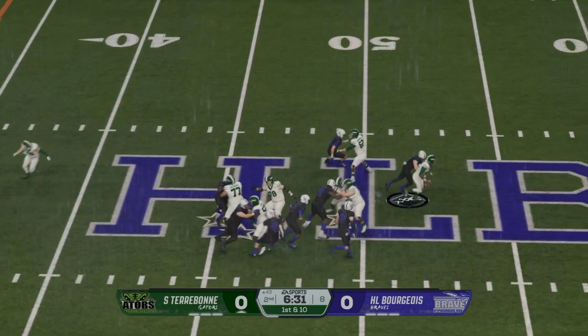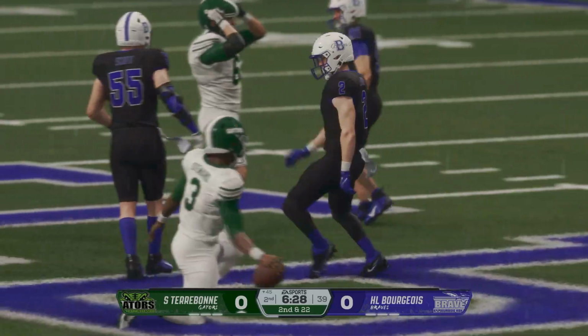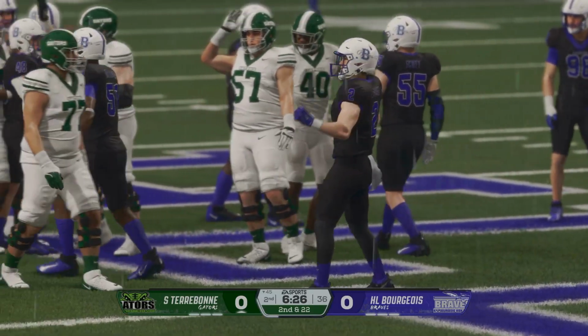Looking to throw on first down. Still on his feet.